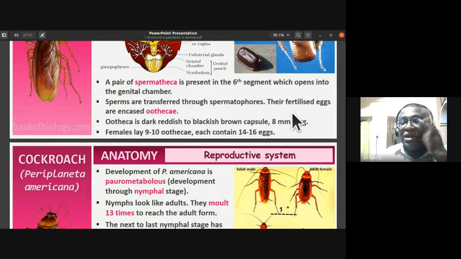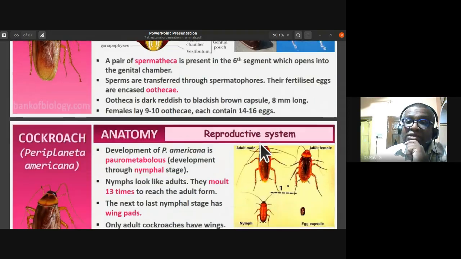Females lay 9 to 10 oothecae, and each one contains 14 to 16 eggs. So this egg case is the ootheca. Each ootheca contains 14 to 16 eggs, so you can obtain 14 to 16 nymphs from each one.